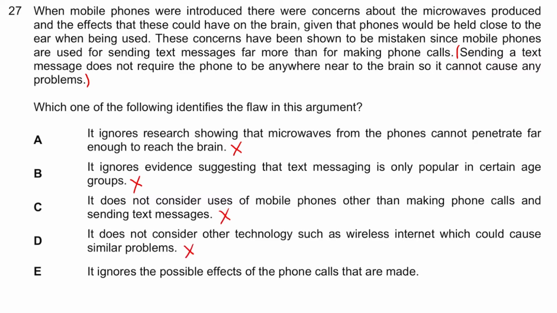Ignores the possible effects on the mobile phone calls that are made. This is actually quite good, because sure, you use your phone more to send text messages, but if it's really harmful to make a phone call, even making a few phone calls can still be really harmful, right? So this is actually a very good option in that case. That means E, guys, is going to be the winner. E is going to be the correct answer.